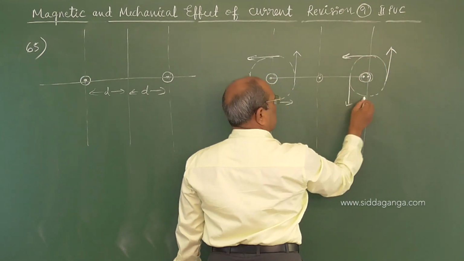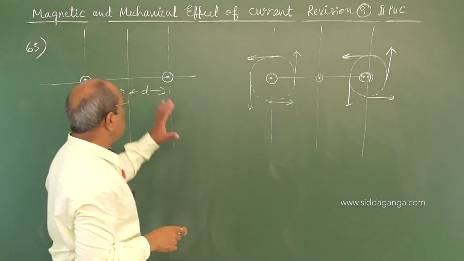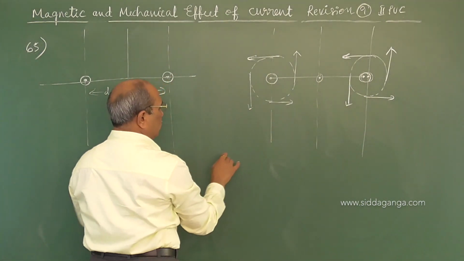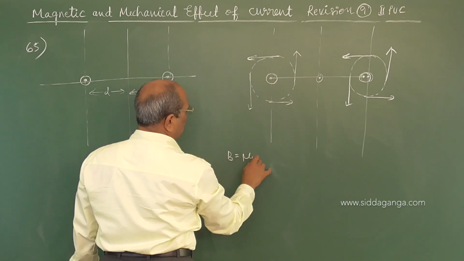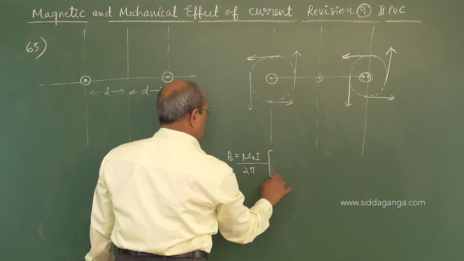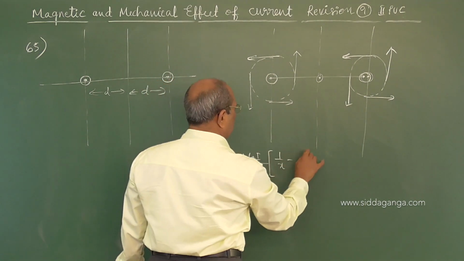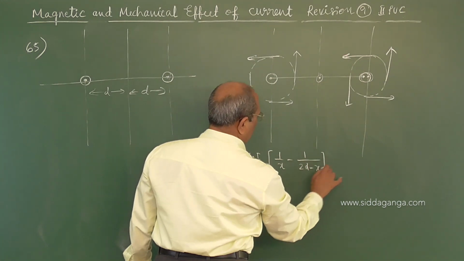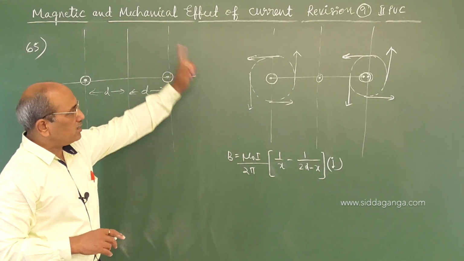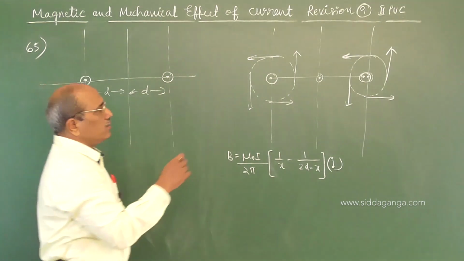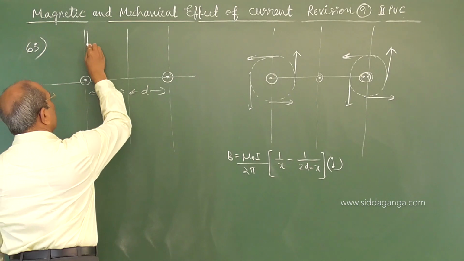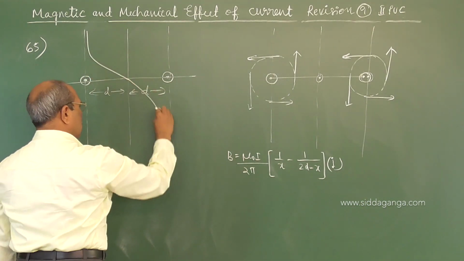So imagine like this. Now the graph is more clear at this point because at the center it goes on. However you know that the field due to each is mu naught I by 2 pi, into 1 by x minus 1 by 2d minus x, along j. The z axis we considered, x and y axis in the plane, and z axis the field variation. So now here it is upward implies here it is downward, meaning the field is going on decreasing and becomes 0, and then comes to this.